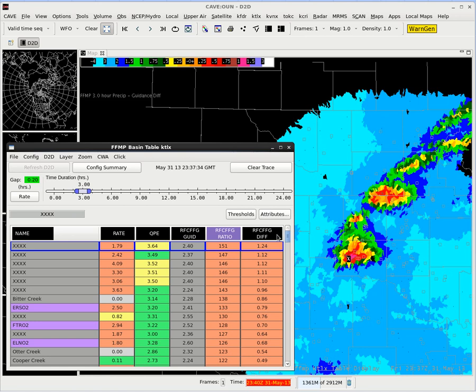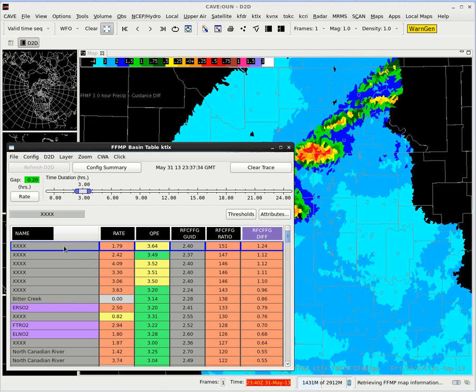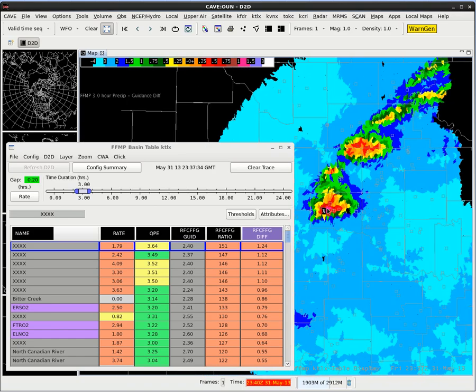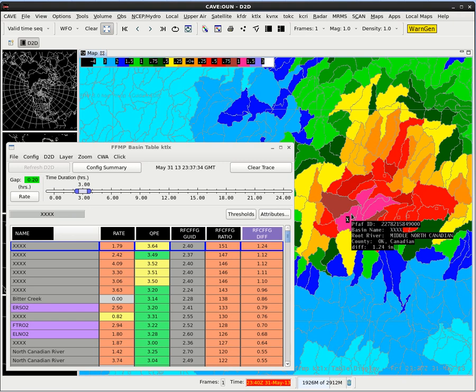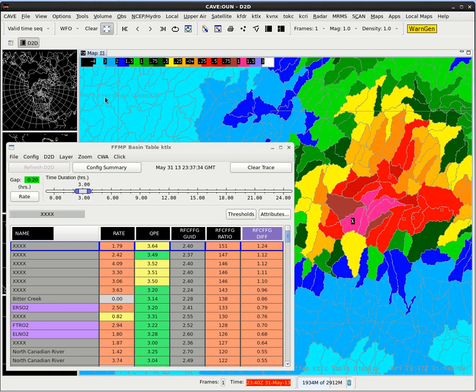But let's go ahead and left click on the difference column and see what's the maximum difference is 1.24 inches for this 3 hour duration. If we left click on that basin name, we can zoom in here and sample this value out to verify that yes, there's the difference of 1.24 inches over flash flood guidance, which is a significant amount. And if we look up here in the upper left, we see it's precip minus guidance difference for 3 hours. So it's 3.64 minus 2.4 inches is the flash flood guidance, and so the difference is 1.24. So anything positive, we're over flash flood guidance.